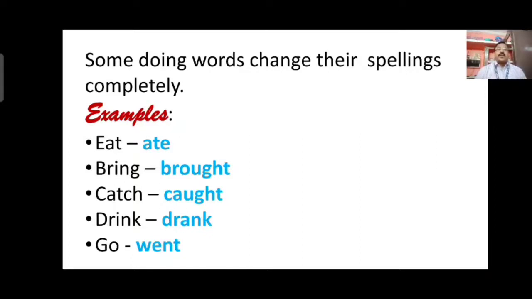Eat, present tense; past tense will be ate. Bring, present form; past form will be brought. Catch, present form; past form caught. Drink, present tense; past tense will be drank. Go, present tense; past form will be went. So here you can see all the verbs having different spelling in their past form.